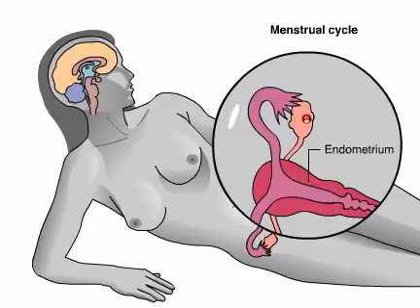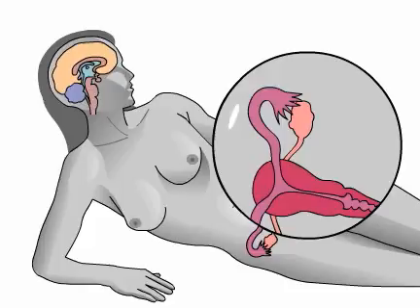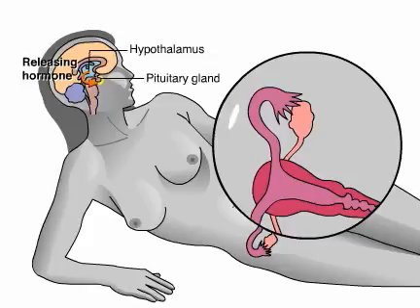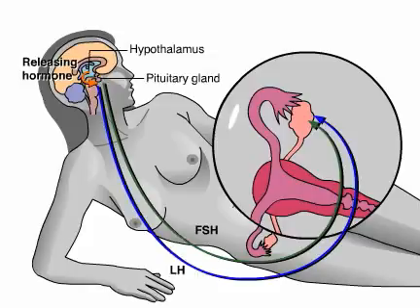The endometrium again thickens in preparation for possible pregnancy. We will combine our discussion of the ovarian and menstrual cycles to show how hormones coordinate the activities of the ovaries and the uterus. The brain controls reproduction, acting via hormones produced by the pituitary gland. While a woman is menstruating, her hypothalamus begins secreting a releasing hormone which stimulates the anterior pituitary to secrete FSH and LH into the blood.